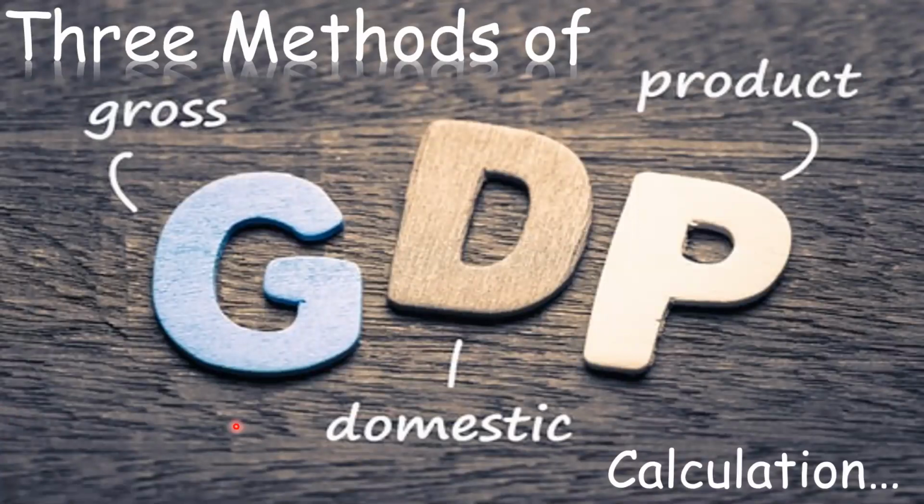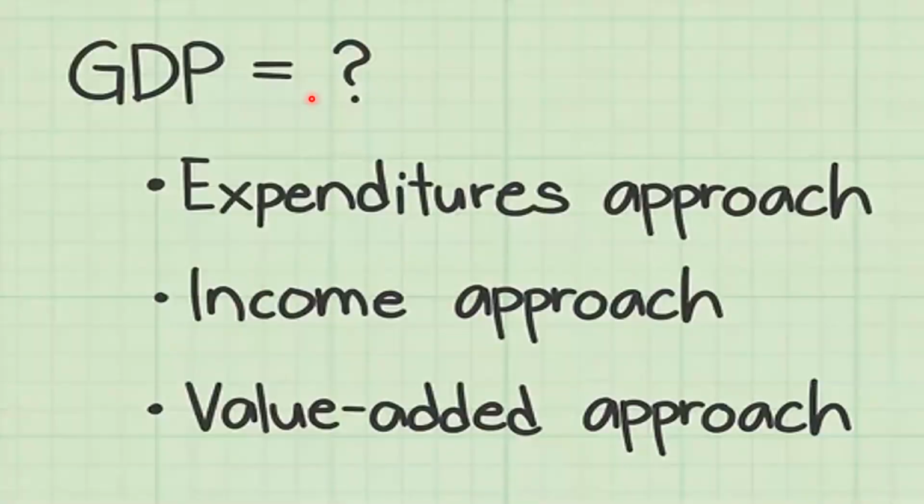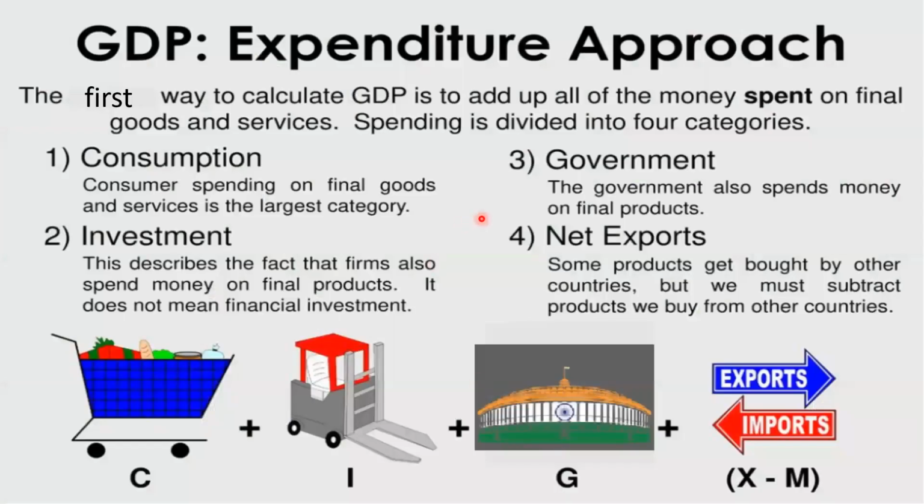Now let us see the three methods of calculating gross domestic product. What is gross domestic product? It has three approaches: expenditure approach, income approach, and value added approach. Expenditure approach: the first way to calculate GDP is to add up all the money spent on final goods and services. Spending is divided into four categories.